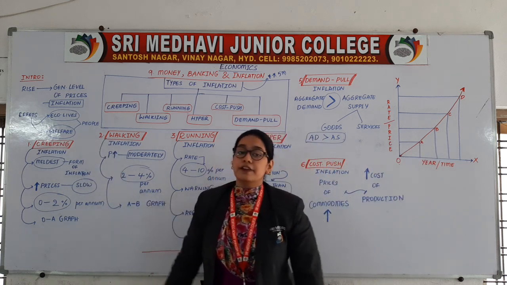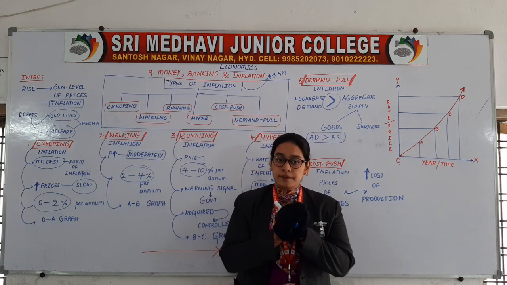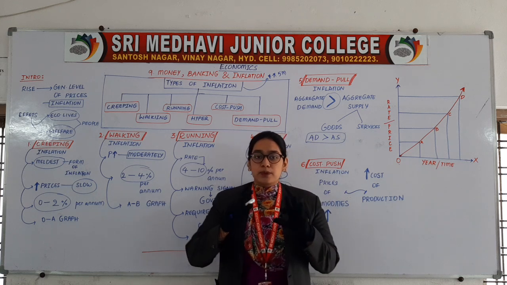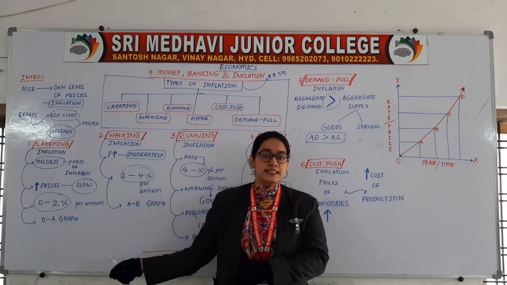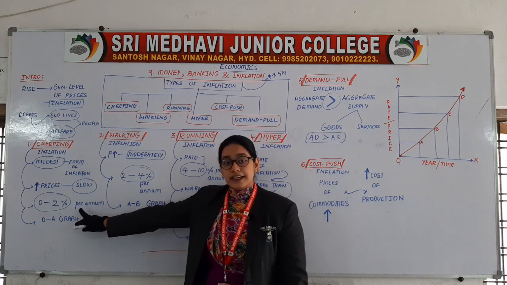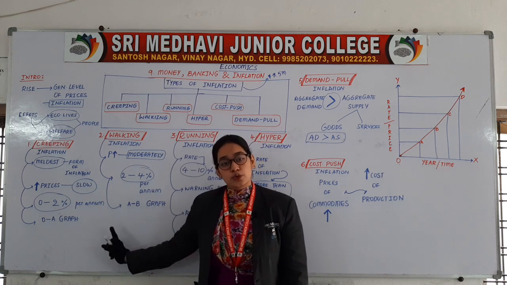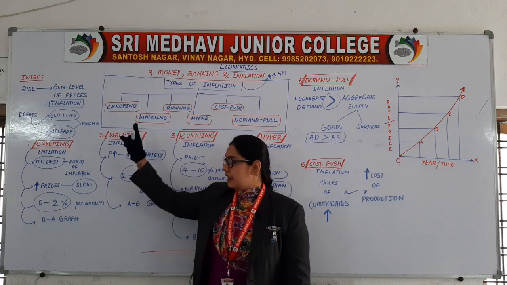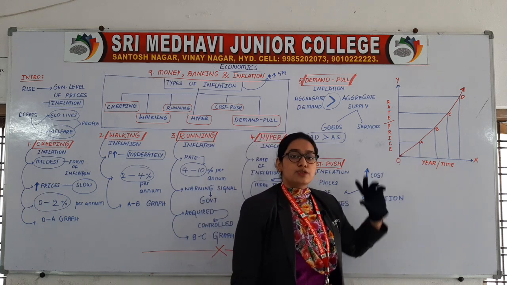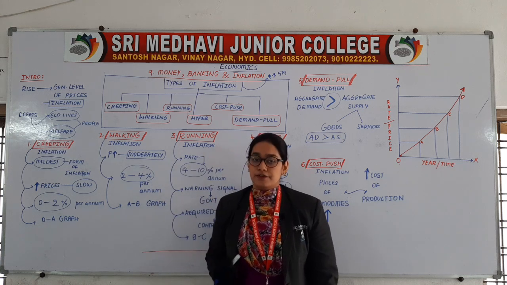What is creeping inflation? It is the mildest form of inflation. The prices increase very slowly. People will take it easy for this inflation. It is an easy going concept. Then the rate of inflation is between 0 to 2% per annum. In the graph you can observe creeping inflation from 0 to A. First type of inflation is creeping inflation.